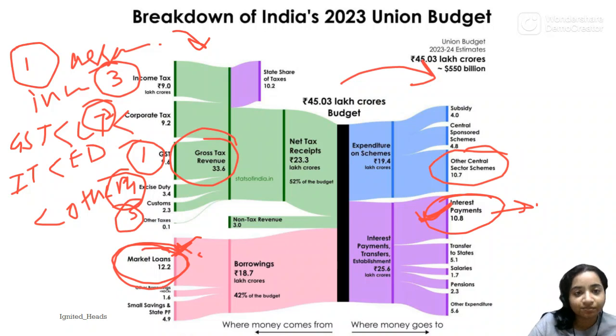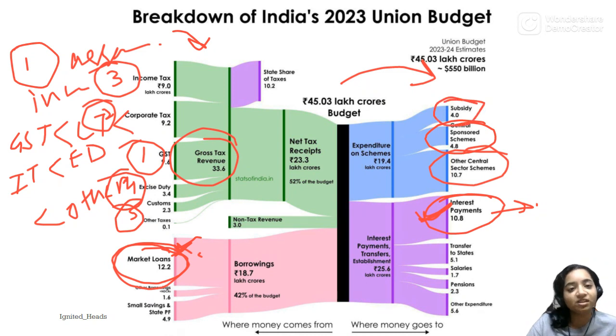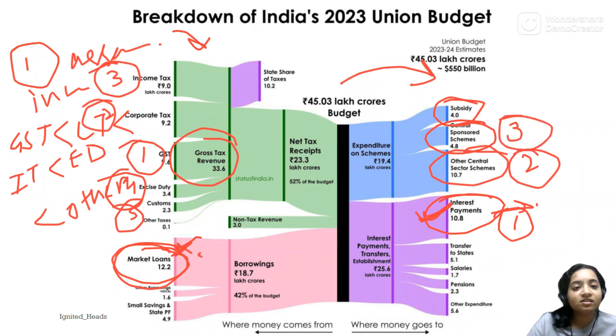Then we see that the centrally sponsored scheme has higher expenditure than the subsidy. So one is interest payment, two is other central sector schemes, three is centrally sponsored schemes, and four is subsidy.